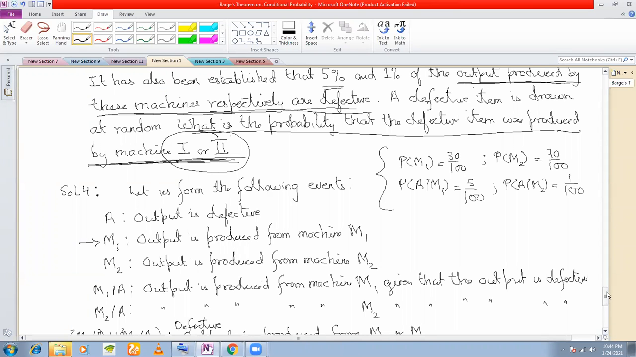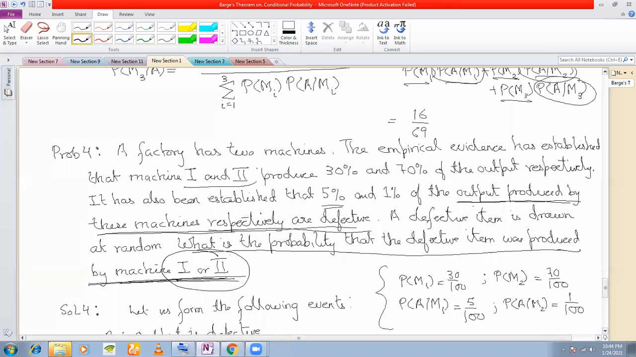Here you had only 2 machines, right? Machine 1, machine 2. A certain variation of the question can be that you are given 3 machines 1, 2 and 3. But the question here will remain the same. It was produced from machine 1 or 2, or they can give you 2 or 3, or they can give you 1 or 3. Understood? The process remains the same. Is it absolutely clear? Okay, so let us move on to the second last question.